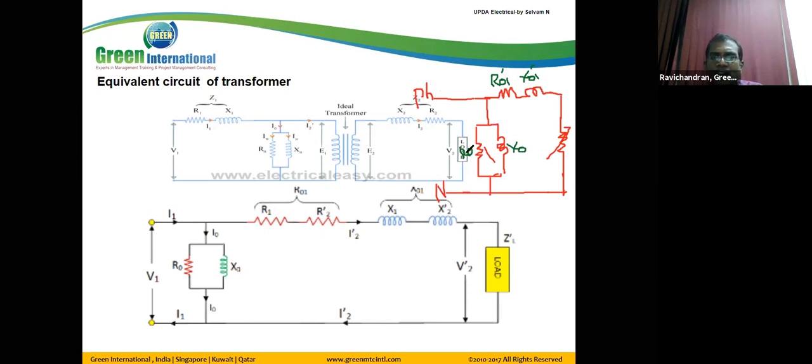In this circuit we have only 4 parameters: R0, X0, R01 dash, X01 dash, or simply R01, X01. R0, X0 we get from the no load test, and R01, X01 from the short circuit test. And here we have a current, I0. I stands for current, 0 stands for no load.